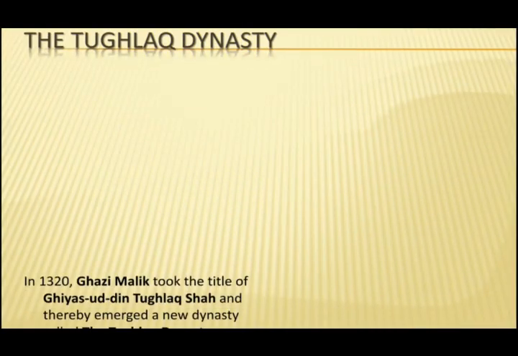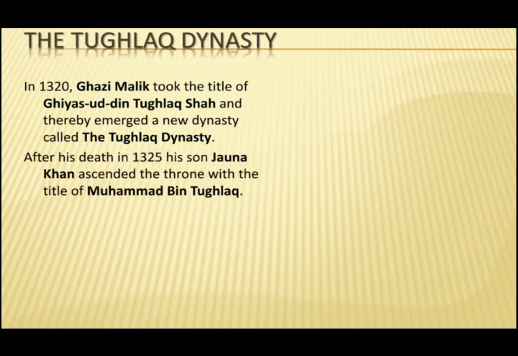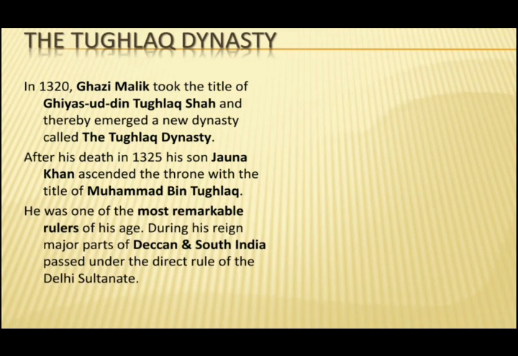In 1320, Ghazi Malik took the title of Ghiyasuddin Tughlaq Shah and thereby emerged a new dynasty called the Tughlaq dynasty. After his death in 1325, his son Zauna Khan ascended the throne with the title of Muhammad bin Tughlaq. He was one of the most remarkable rulers of his age. During his reign, major parts of Deccan and South India passed under the direct rule of the Delhi Sultanate.